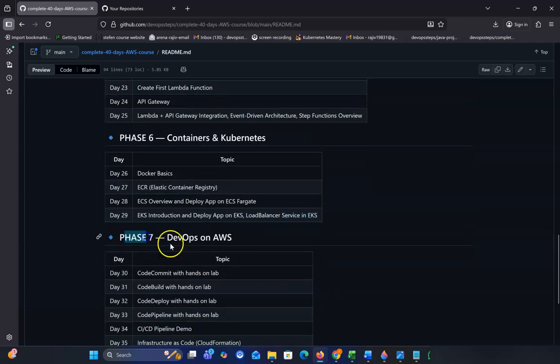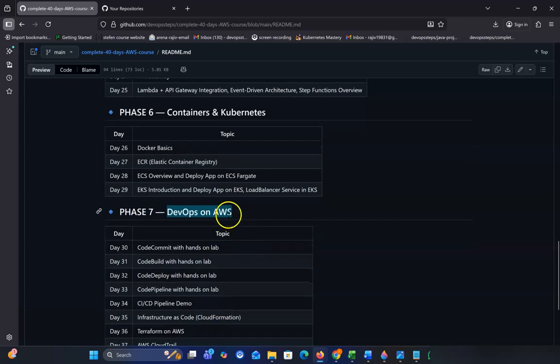In phase 7 we'll talk about DevOps on AWS, how to use AWS's perspective of DevOps. Before, in the 60-day DevOps course, we saw how to use Jenkins and how to use Git repos. Those things we can use in AWS. CodeCommit is kind of like Git, so the AWS service for Git. In day 30 we'll talk about how to use Git, what is CodeCommit, and we'll show a hands-on demo.